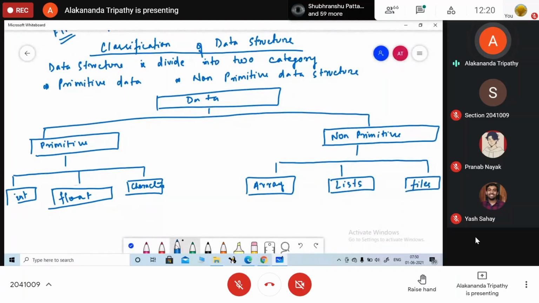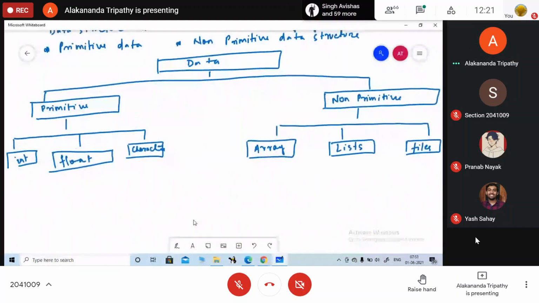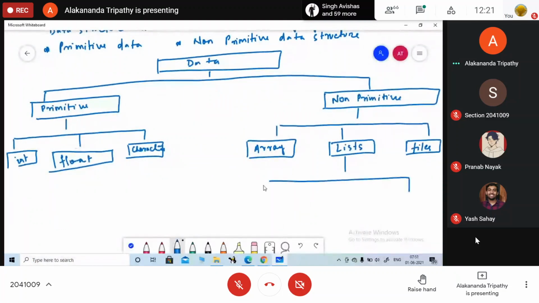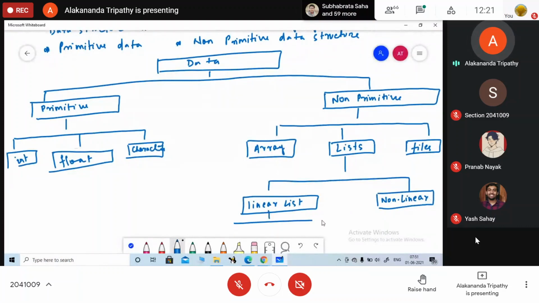Okay, lists are basically of 2 types. One is linear list and the other one is your non-linear list. So under linear we are having stack, queue. Under non-linear we are having tree and graph. Okay, this is how our data structure is classified.